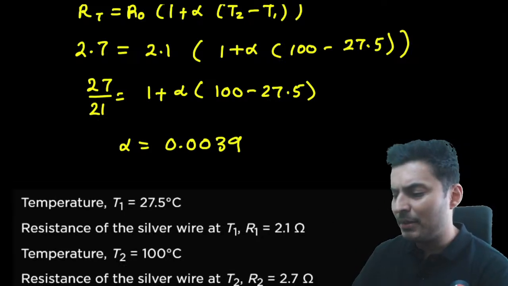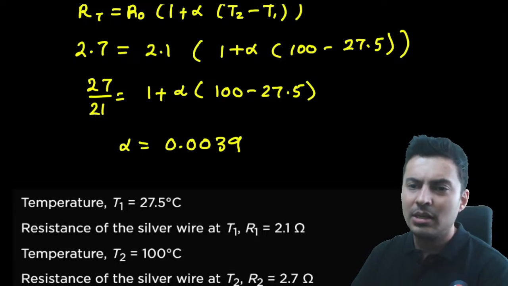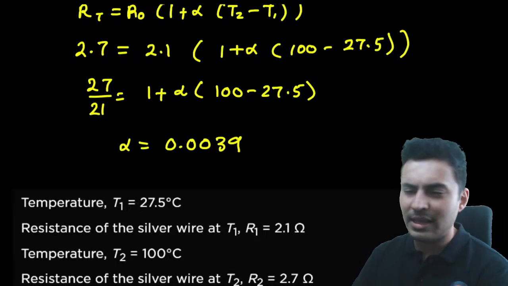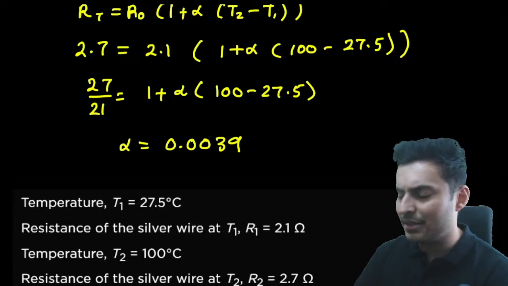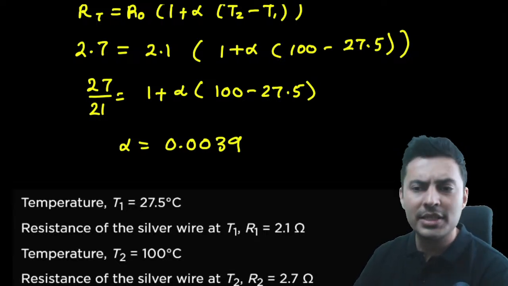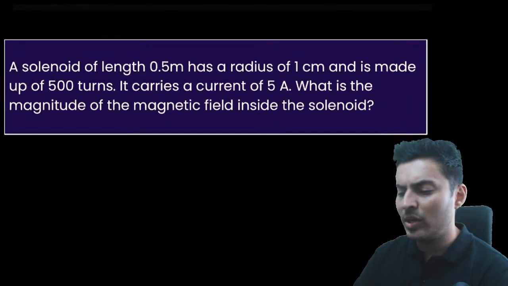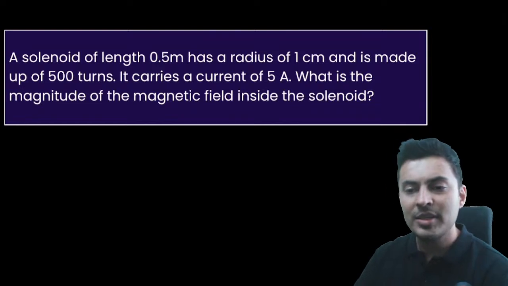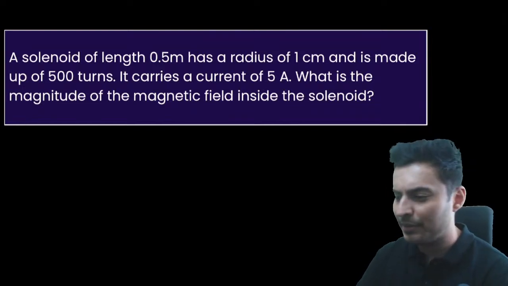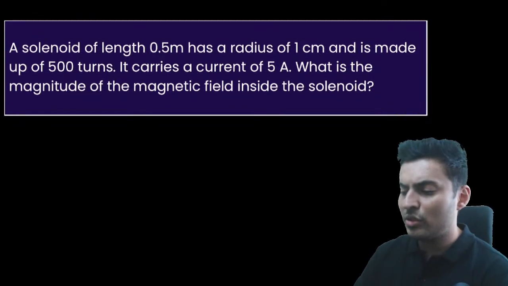Just remember the formula of energy density, because energy density also comes in capacitors and even in magnetism. Yes, you should know the energy density formula just in case. And the energy densities are equal in electromagnetic waves. Half epsilon naught E square is half B square by mu naught. So please remember it.